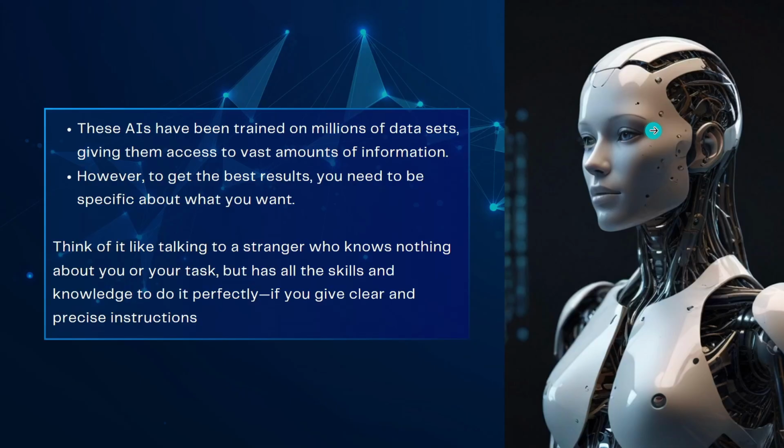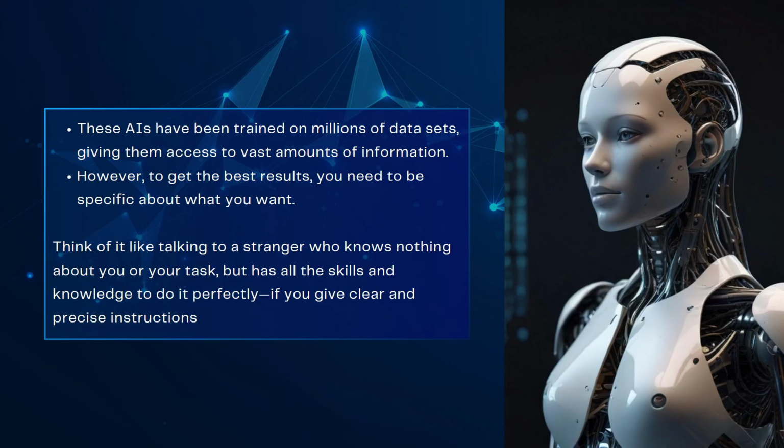So let me go to the next page so that I can combine both. What you have to understand is that all these AIs have been trained with millions of datasets. Let's say they have grabbed information from millions of websites. So they are just an amazing and huge tree of information. The AI has so much information that we have to give pretty specific instructions in our input so that we get the best output, because it has, let's say, infinite knowledge.